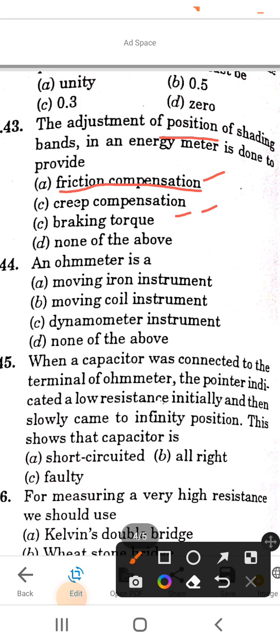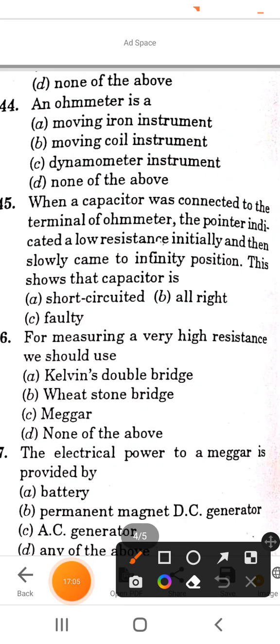Next question is, an ohm meter is a: options are moving iron instrument, moving coil instrument, dynamometer instrument, and none of the above. So the correct answer is option B. An ohm meter is a moving coil instrument.